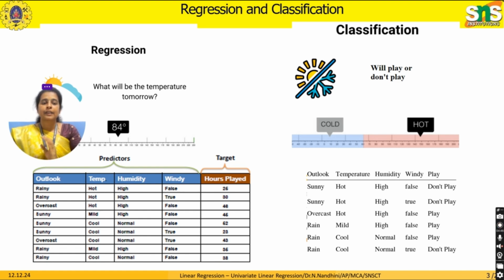On the right side, the table consists of the same features, but see the target, the last attribute. Instead of hours played, here it consists of play. See the value of play: don't play or play. So this is known as the discrete or